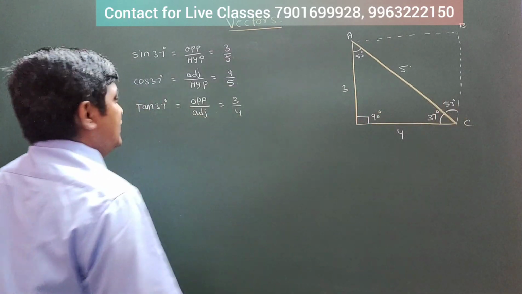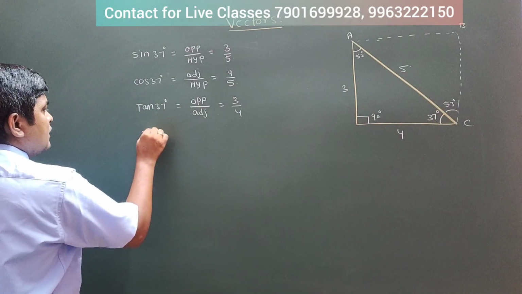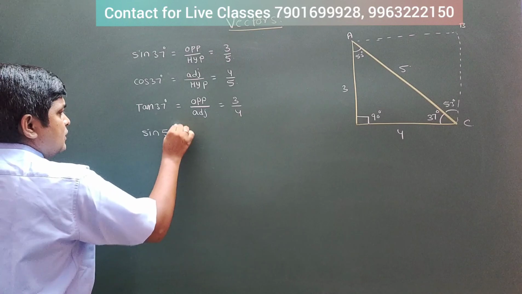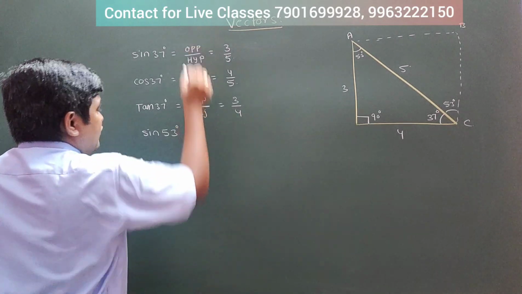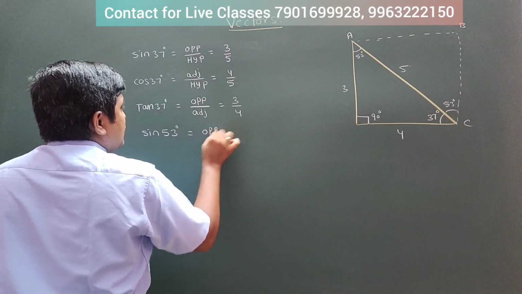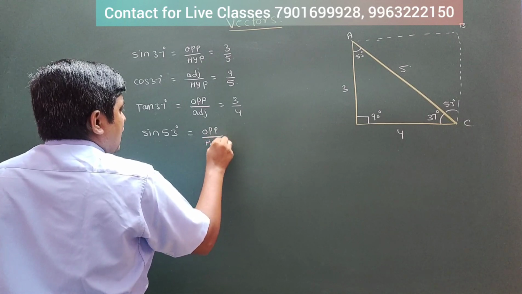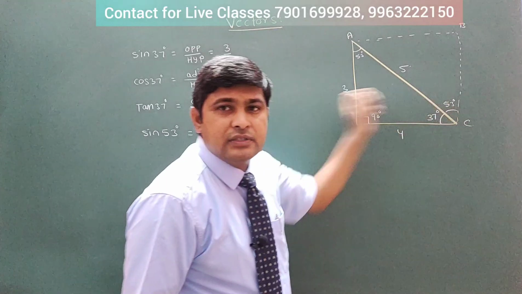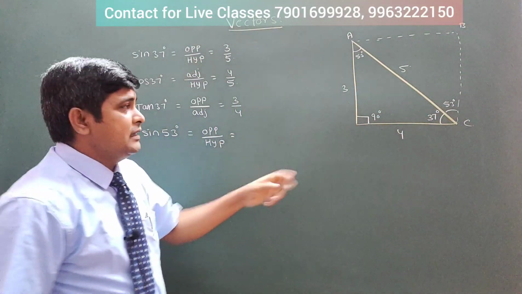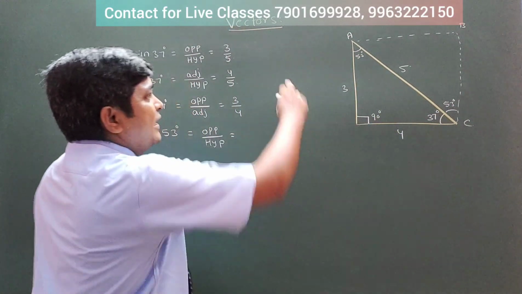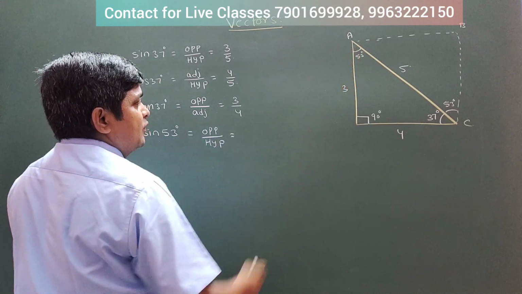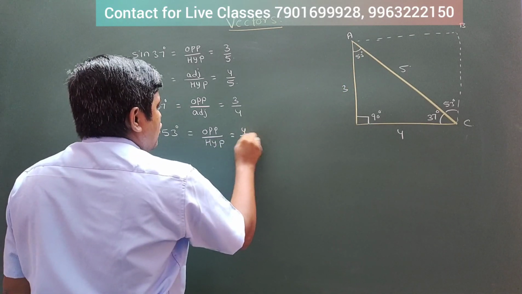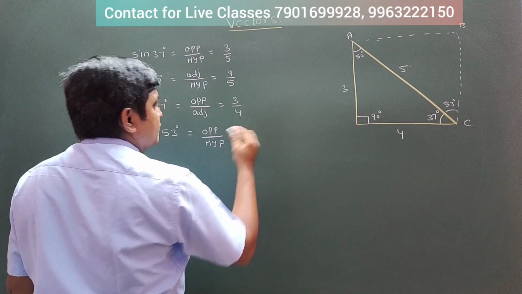With respect to 53, if I take sin 53, what is sin 53? Again, the formula is the same: opposite side by hypotenuse. Opposite to the 53, because you are talking about 53, is what? AB. AB is 4, so it becomes 4 by 5. The common diagonal is 5.